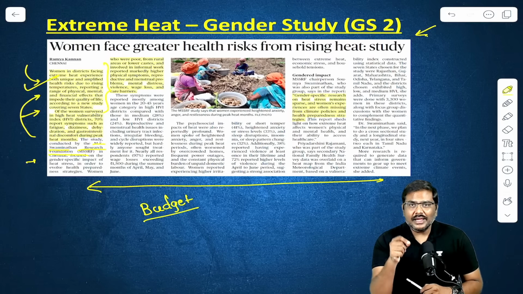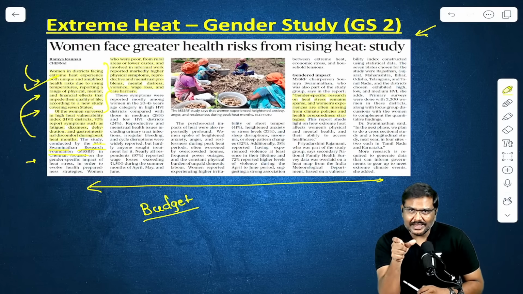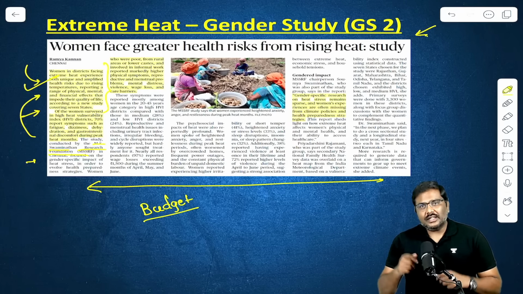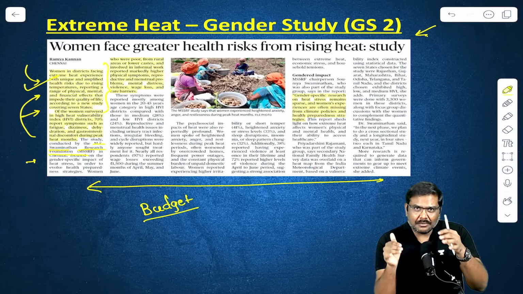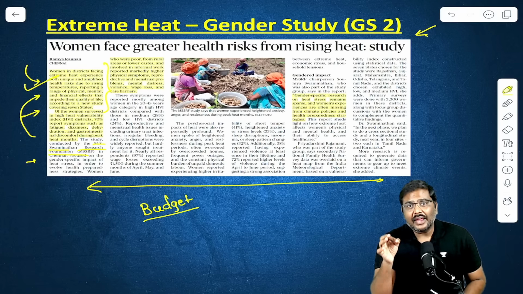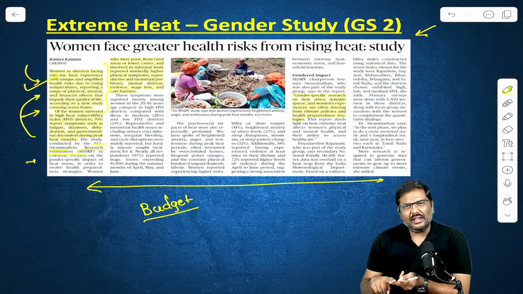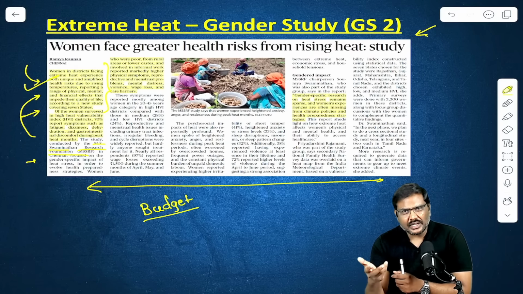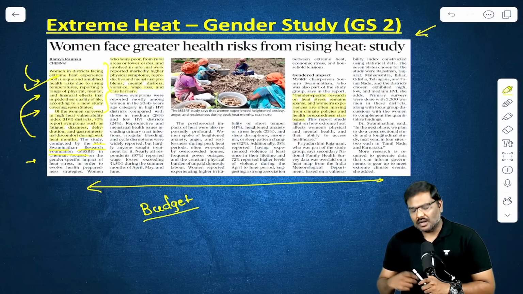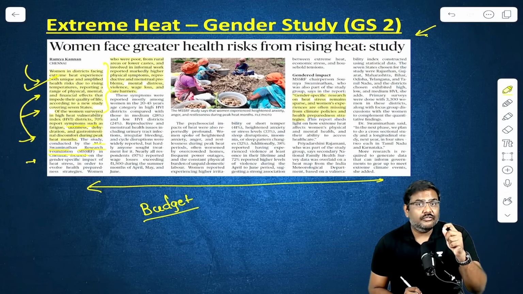The women are impacted in a much greater way compared to the male population in that particular region. The women suffer more compared to the male population whenever there is severe heat. It could be psychological impact, it could be the stress on their body, it could be associated with their reproductive activities. So there are a lot of issues that are faced by the women.